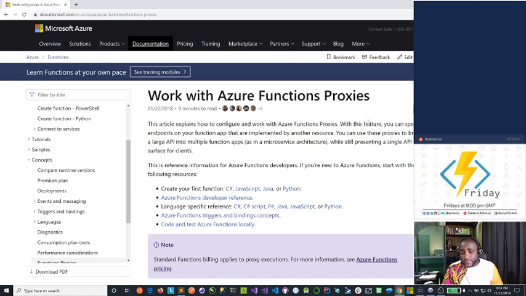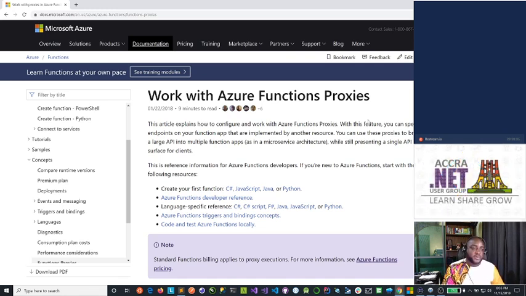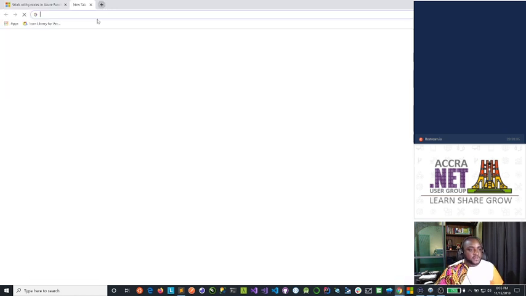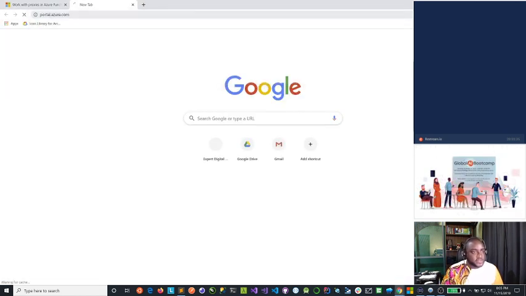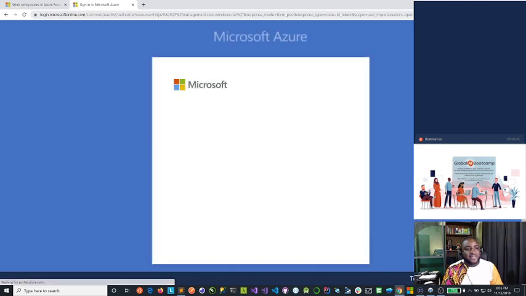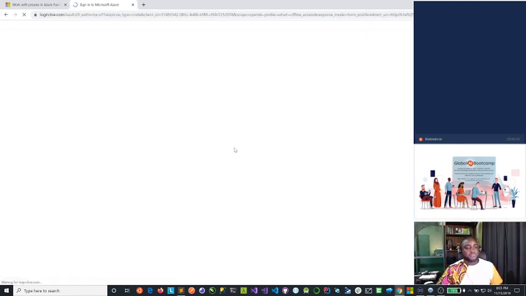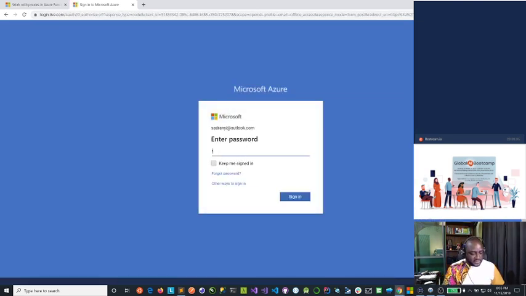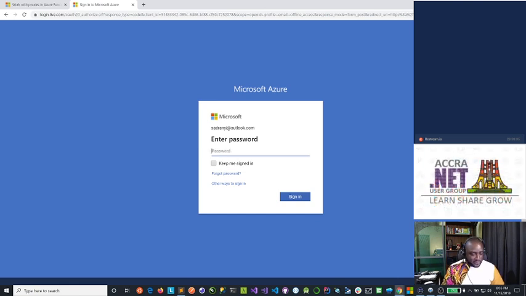I'll also talk about how you can modify requests, both backend requests and responses, when you use proxies. It allows you to do some manipulations of them. So to do this, as usual, let's go to my portal. I think I have it logged in, so yep. Let's get this done.